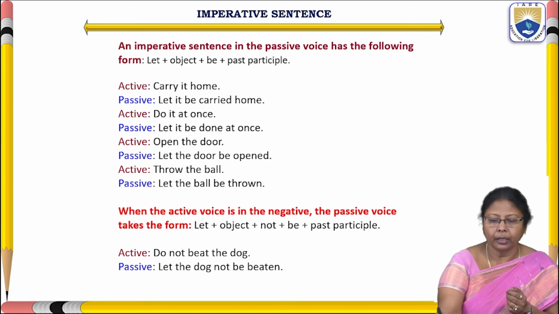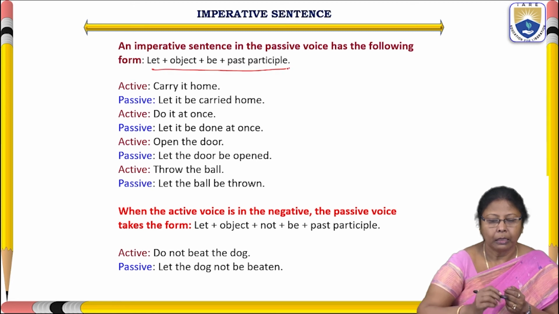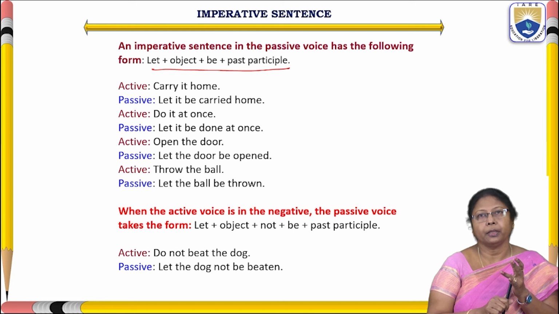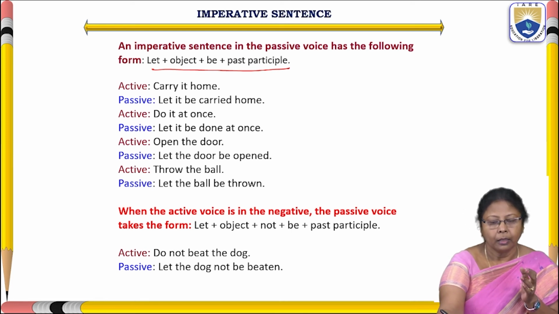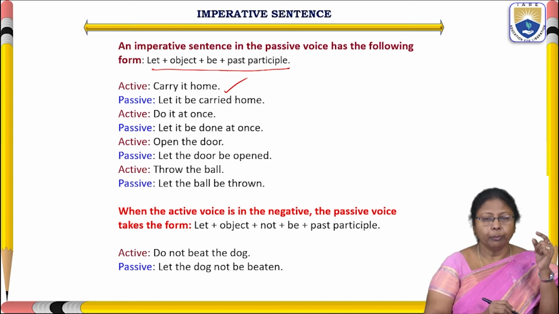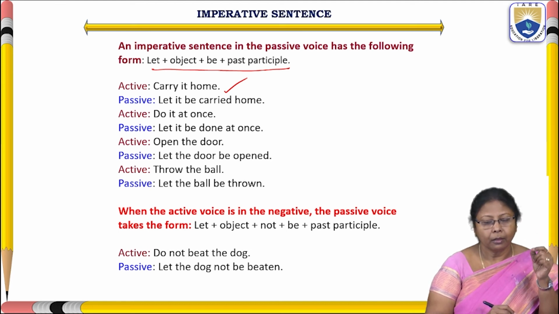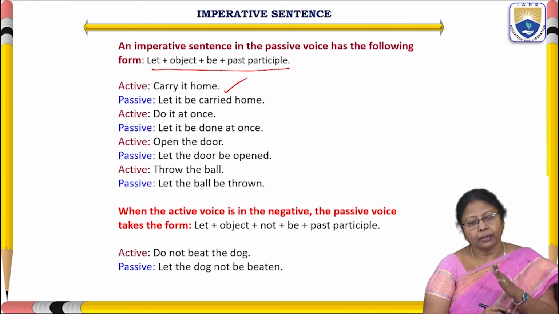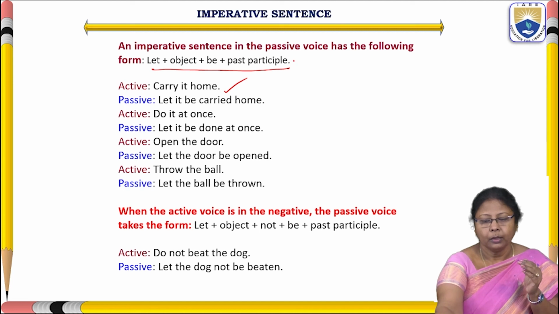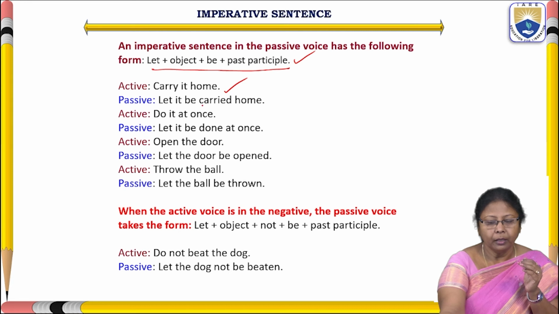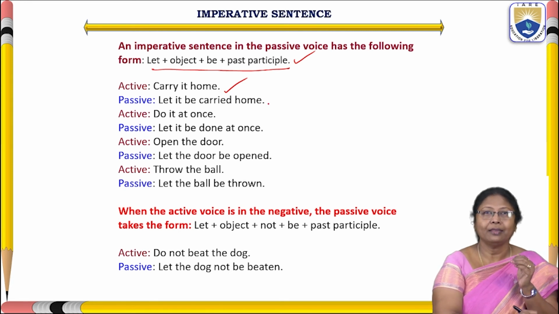The structure that we take in passive form is let plus object plus be plus past participle. So here it is: carry it home. If you get an imperative sentence like carry it home in active voice, when we change it into passive voice, we have to go through the structure of passive voice. That is, let it be carried home.